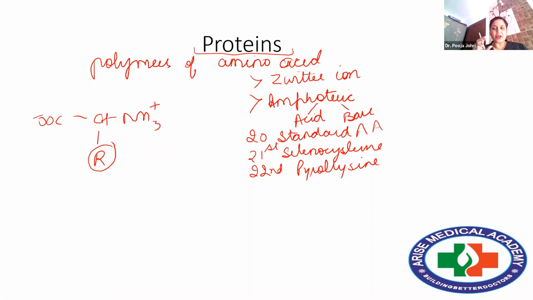But yes, questions can be asked basically on amino acids, because for proteins we are going to study the basic structure along with the metabolism and metabolic disorders associated with that, right? This is the generalized structure of an amino acid, and the difference lies in the R group. So we can classify the amino acids as per their R group.